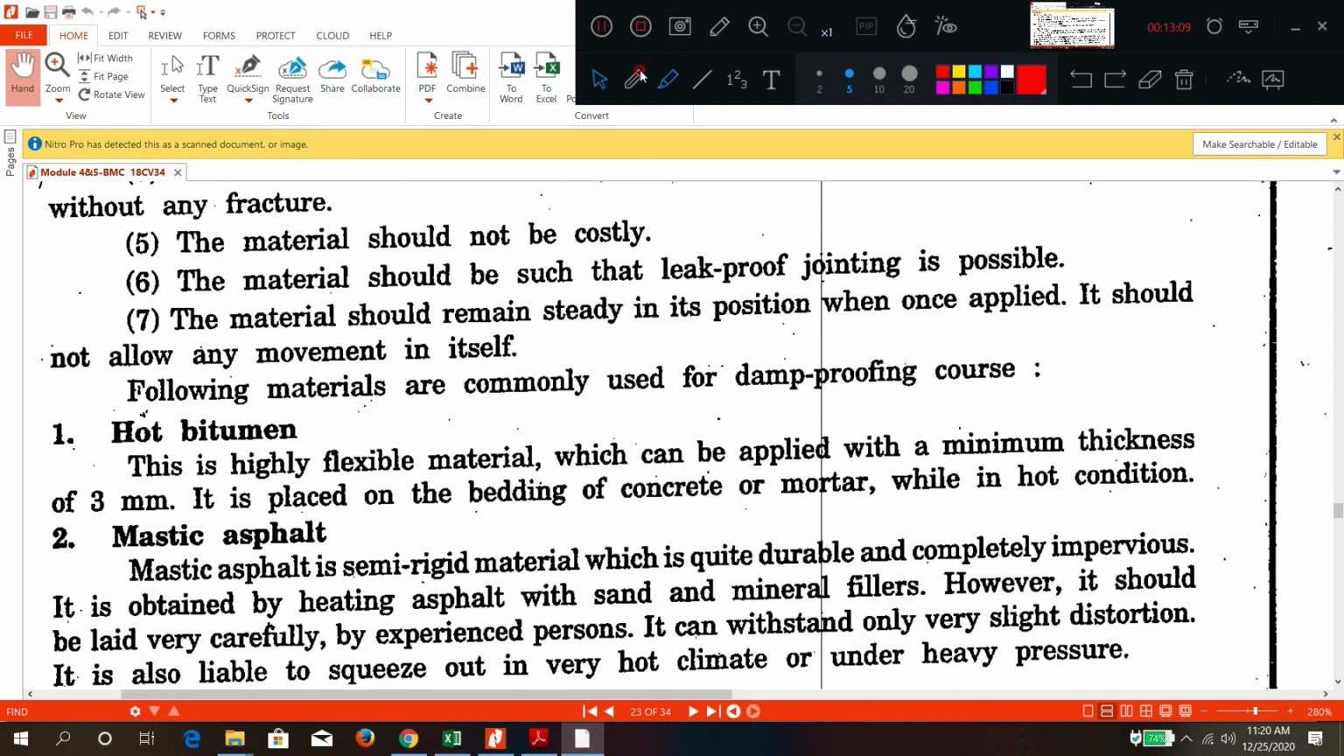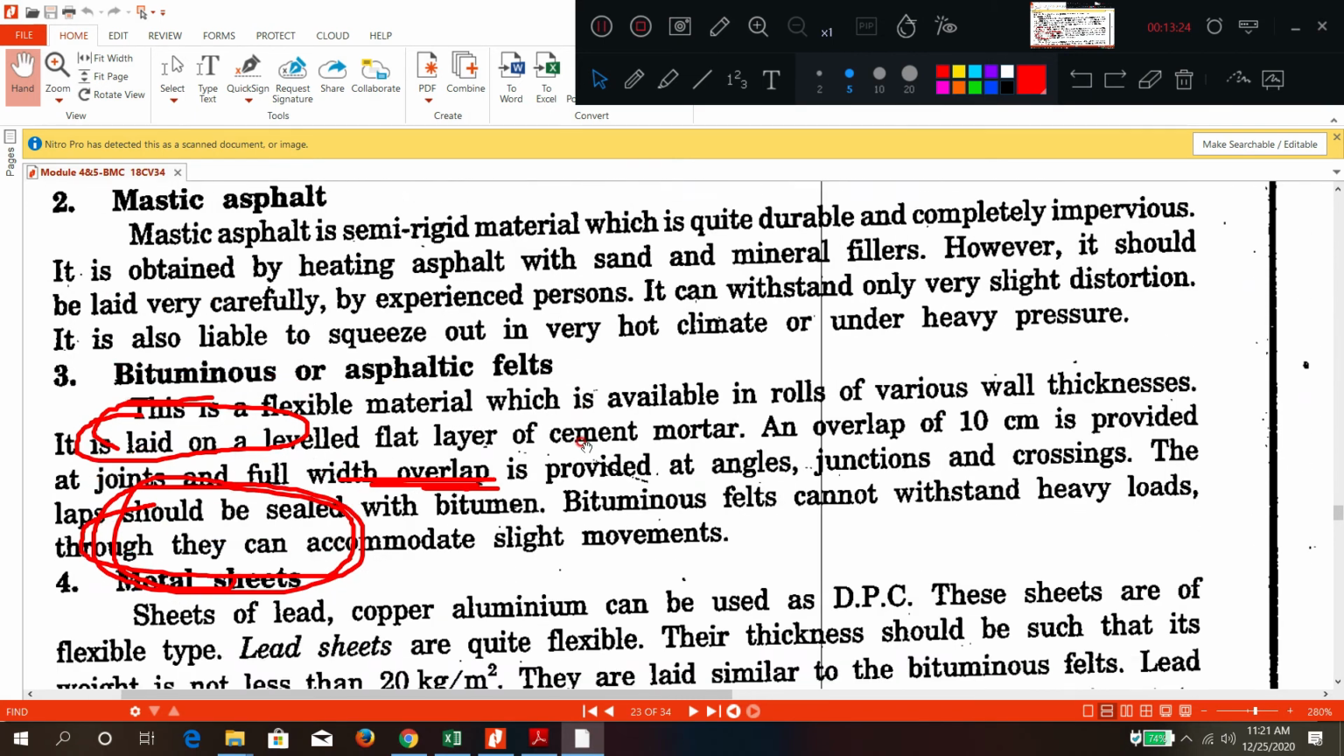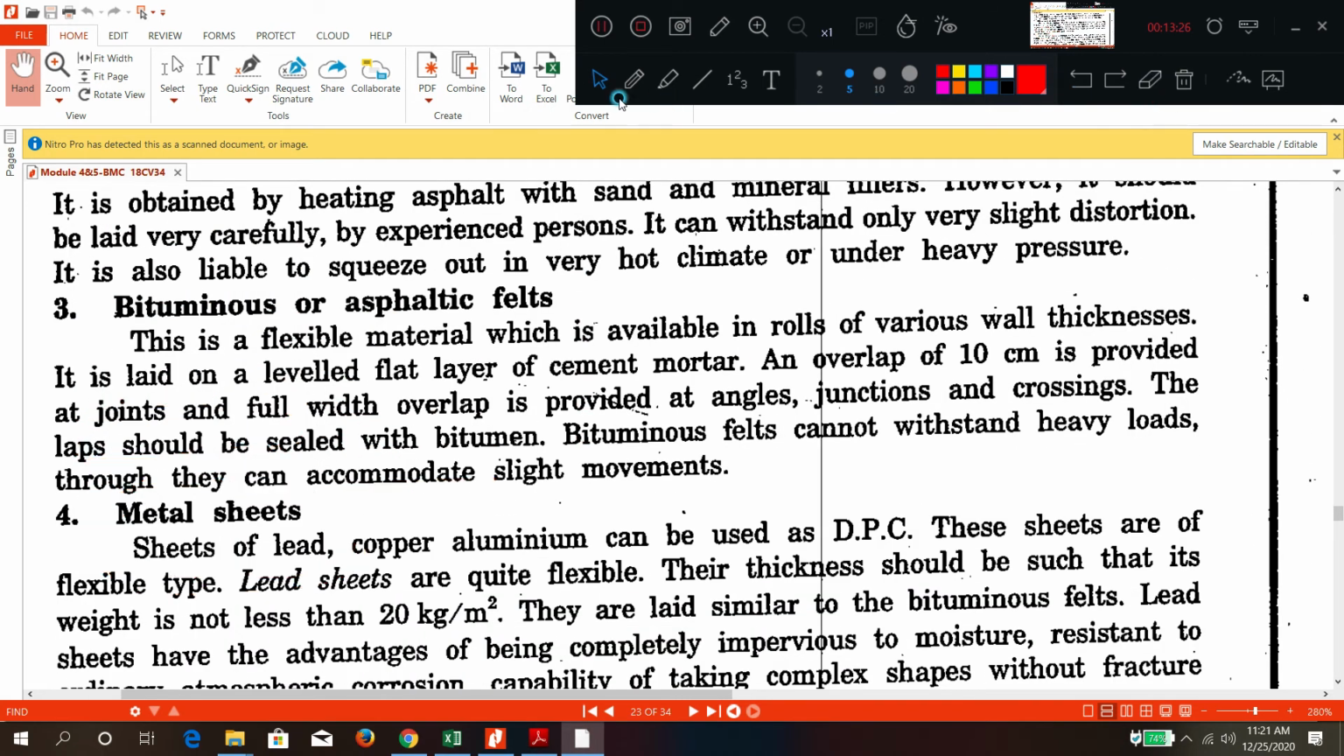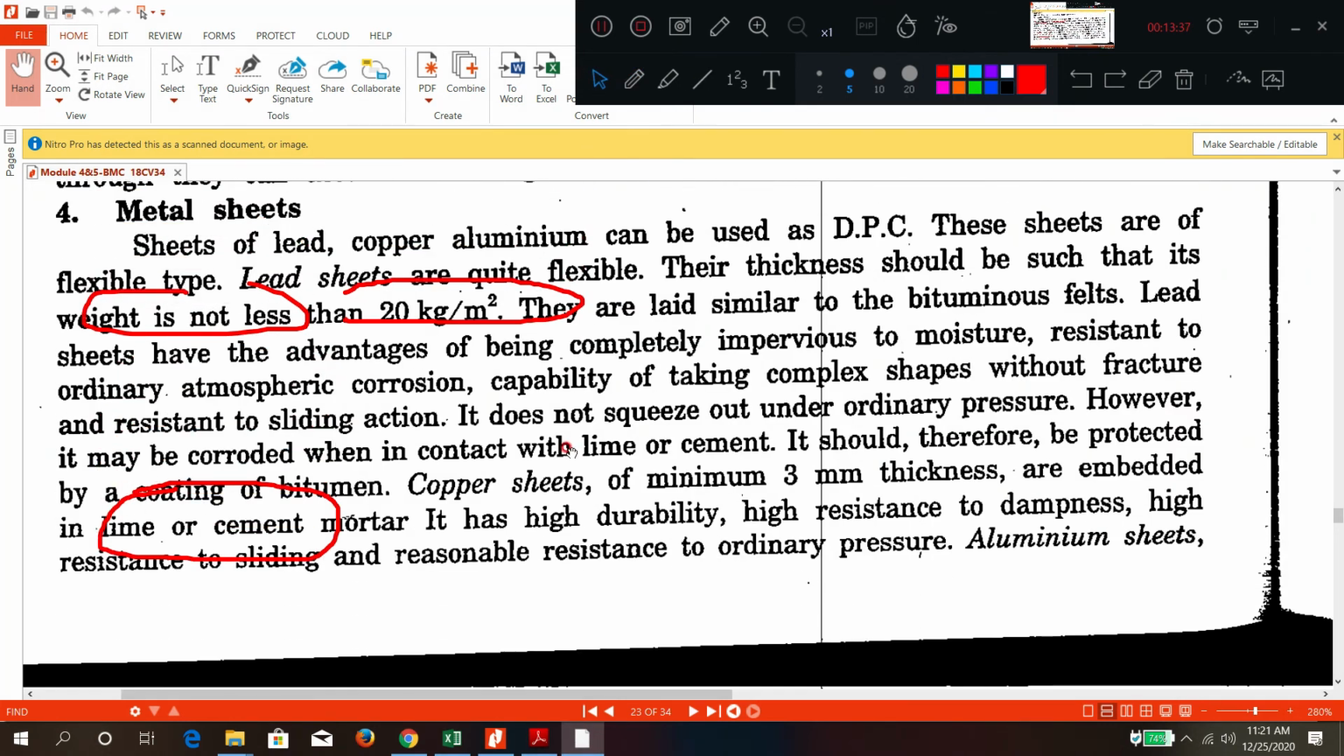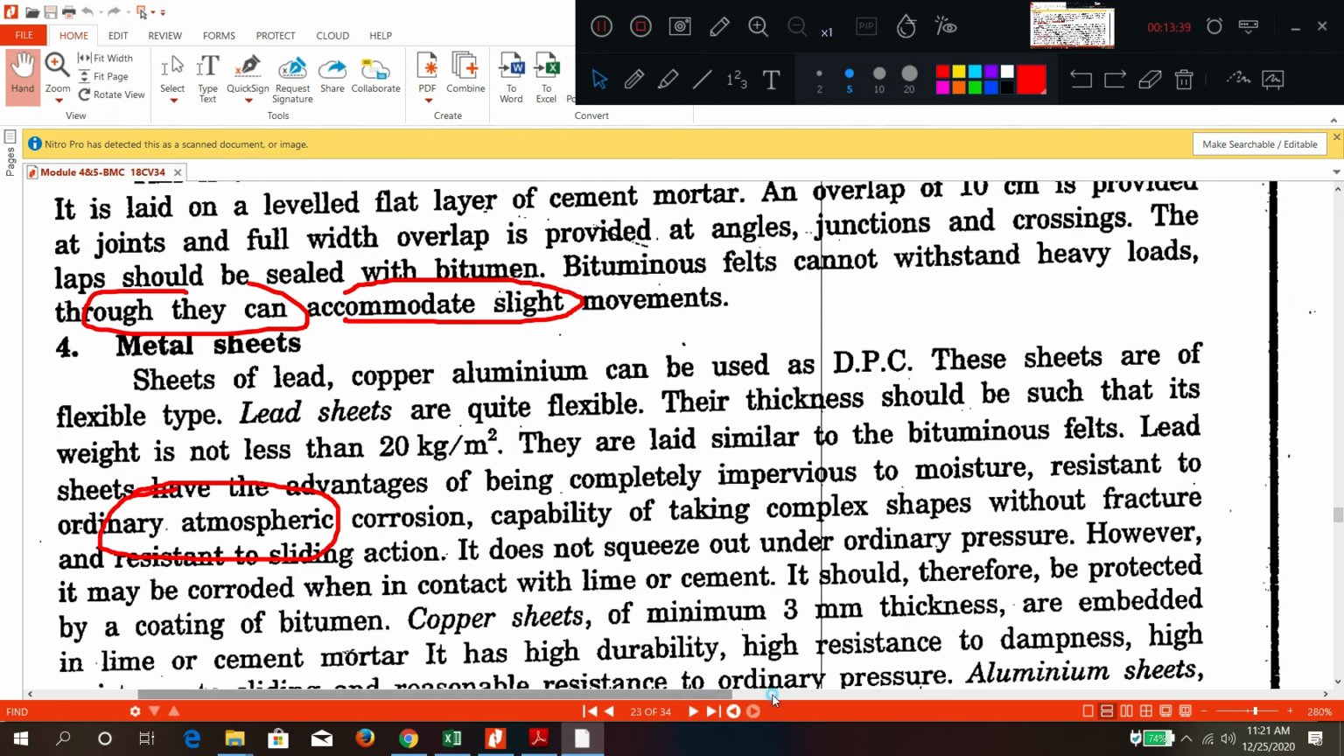So what are the different materials? Just remember, hot bitumen can be used. Bitumen is a highly flexible material. Mastic asphalt can be used as a waterproofing material. Here you can see felts, asphaltic felt or bituminous material. Metal sheet can also be used as membranous DPC, membranous materials. Like that, you can use them differently.